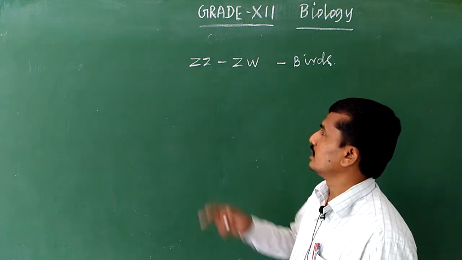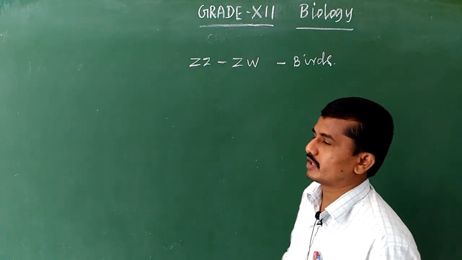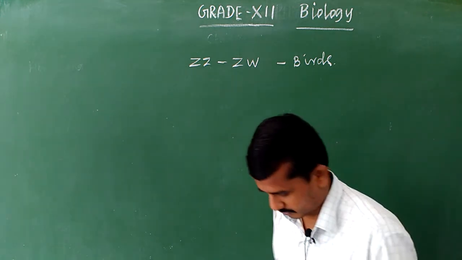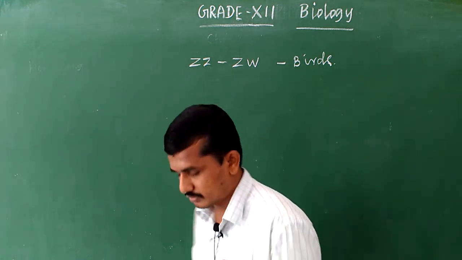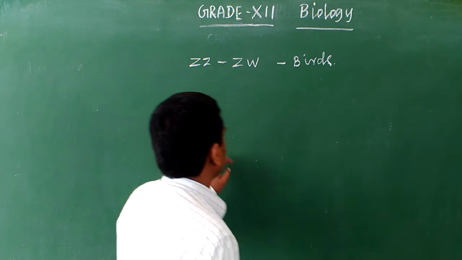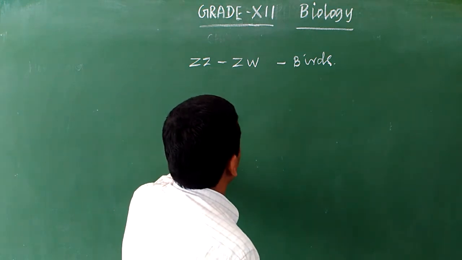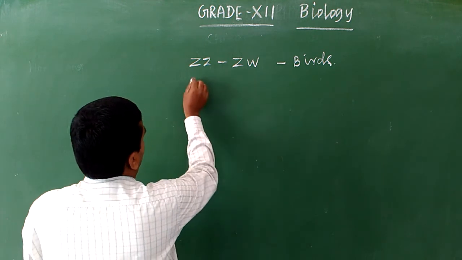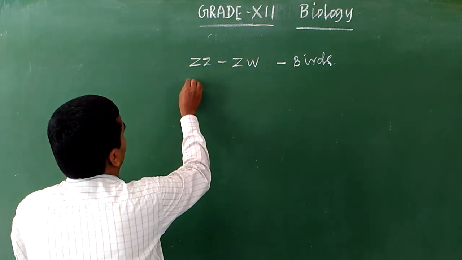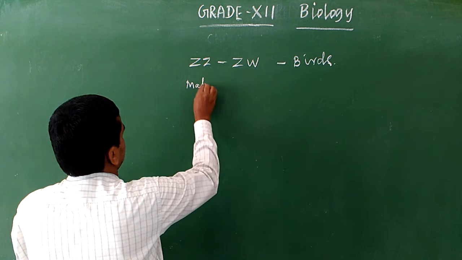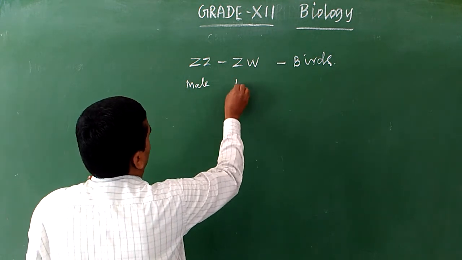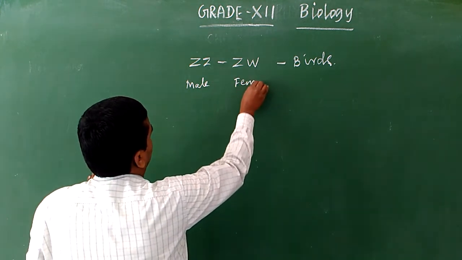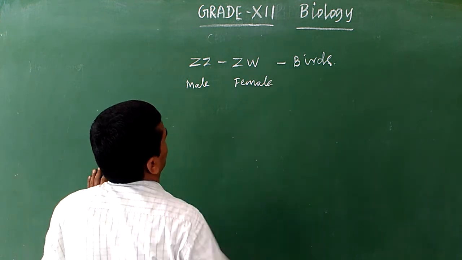The next one is ZW type of sex determination in birds. Birds come under the Aves category, which are vertebrates. In birds, the ZZ chromosomes are present in the male, and the ZW chromosomes are present in the female.